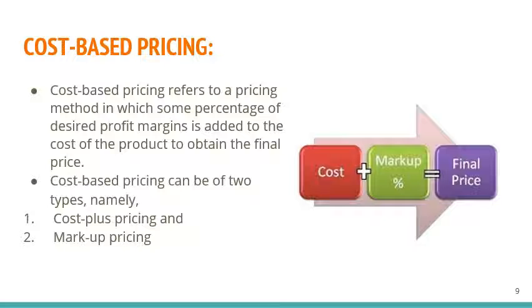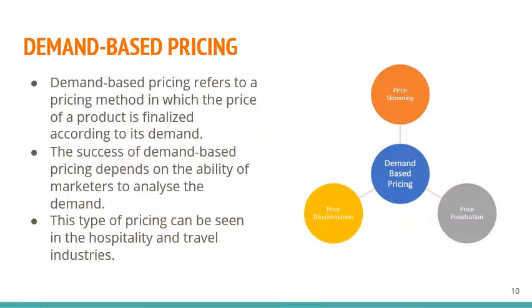Cost-based pricing. In cost-based pricing, a percentage of profit margin is added to the cost of the product to obtain the final price. It is of two types: cost plus pricing, where a fixed percentage is added to the total cost to set the final price. Markup pricing. Here a fixed amount of percentage is added to the selling price and is commonly seen in retail sellers.